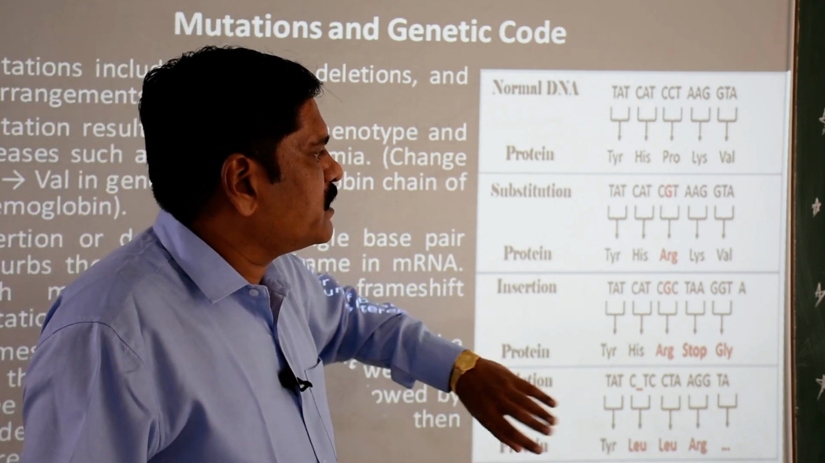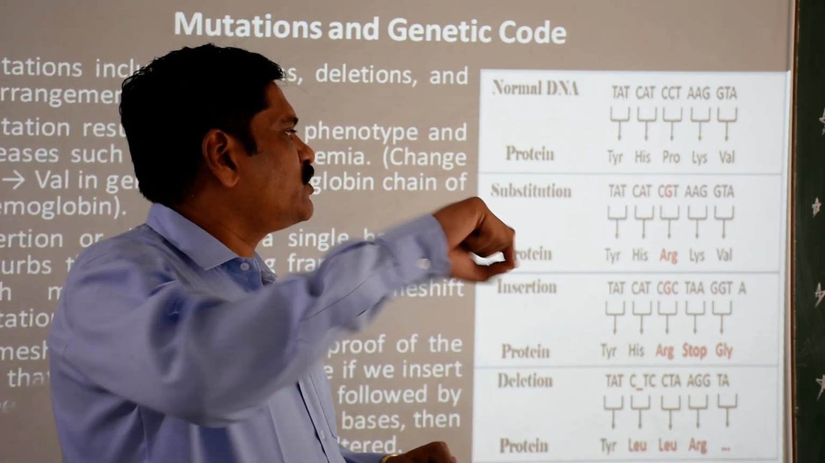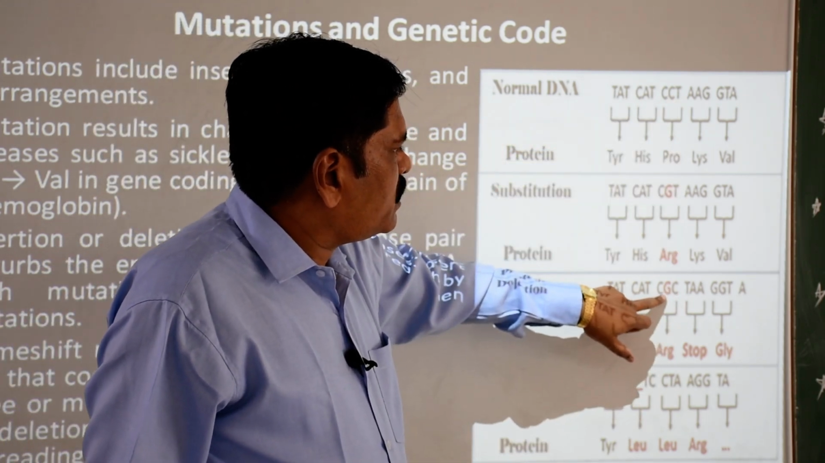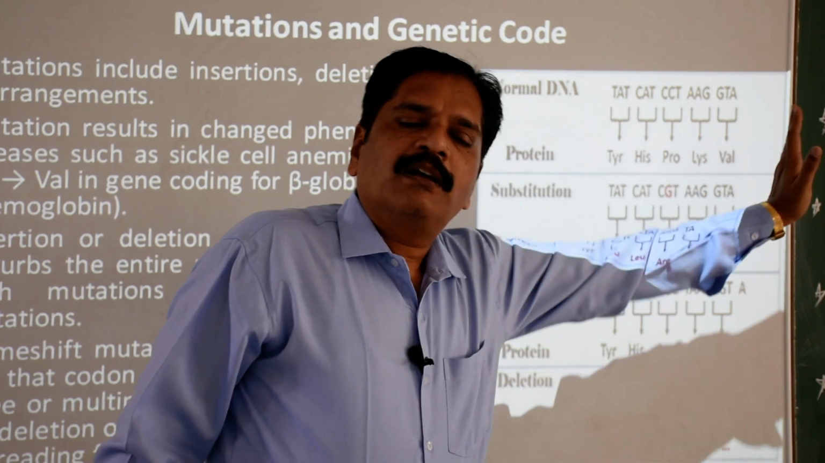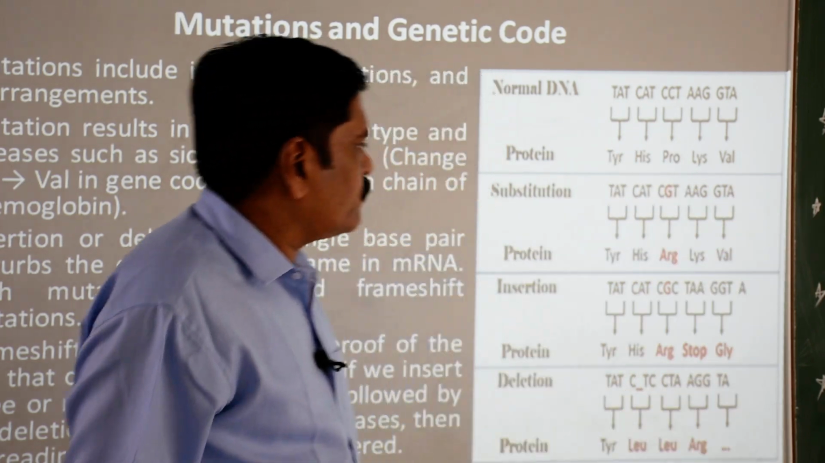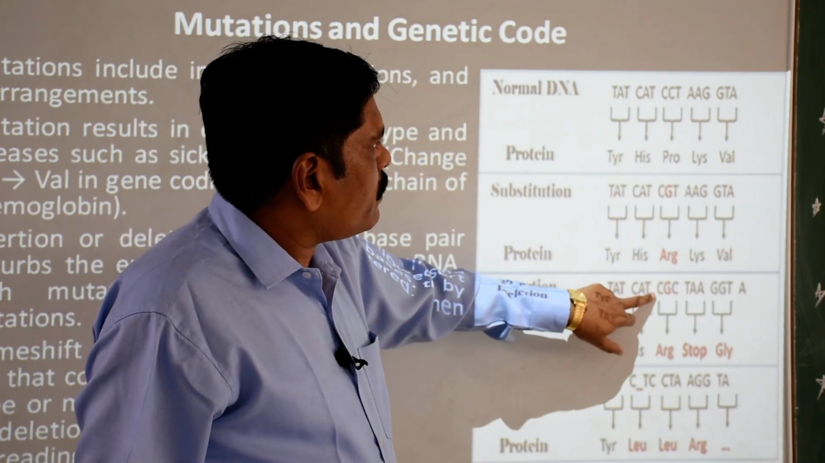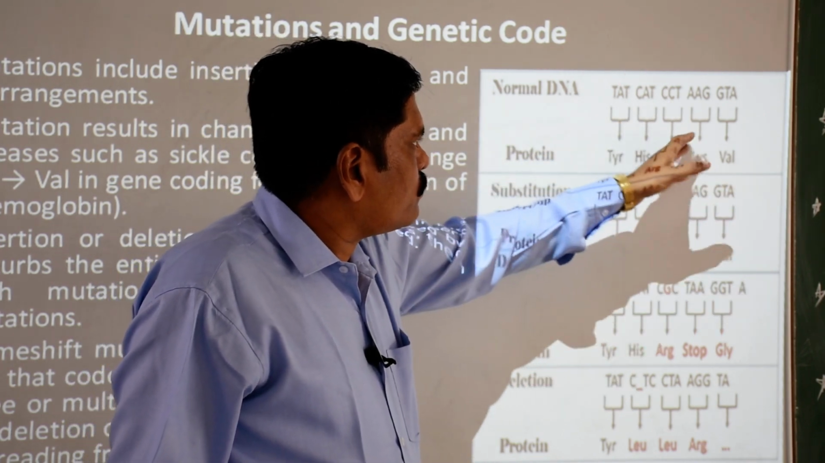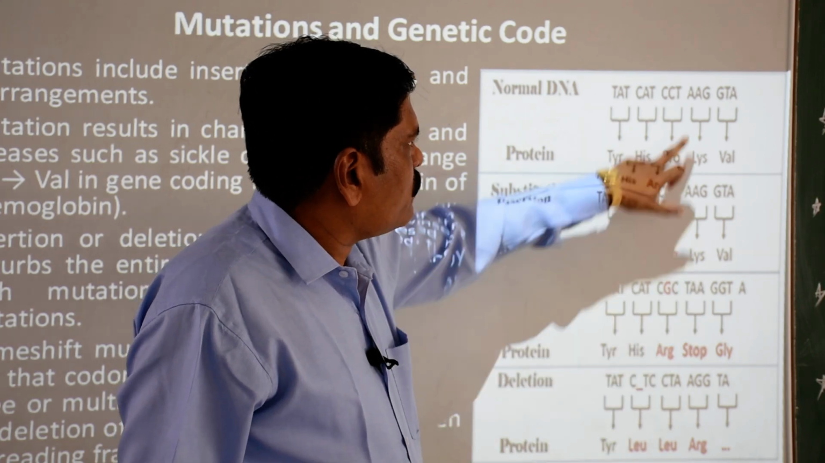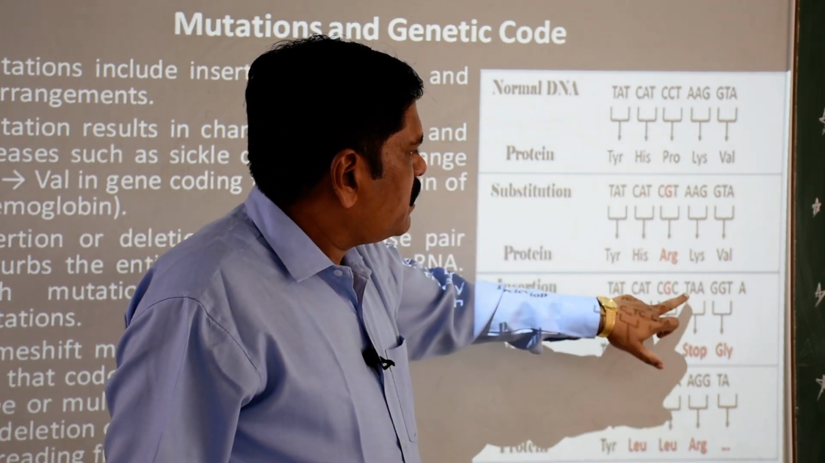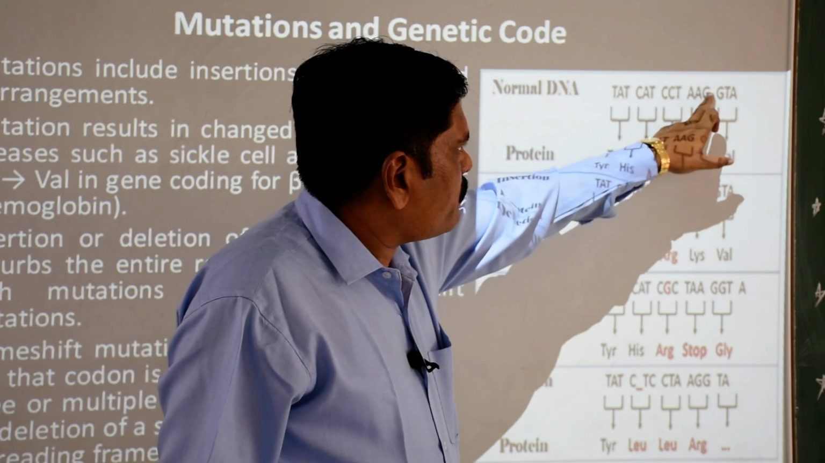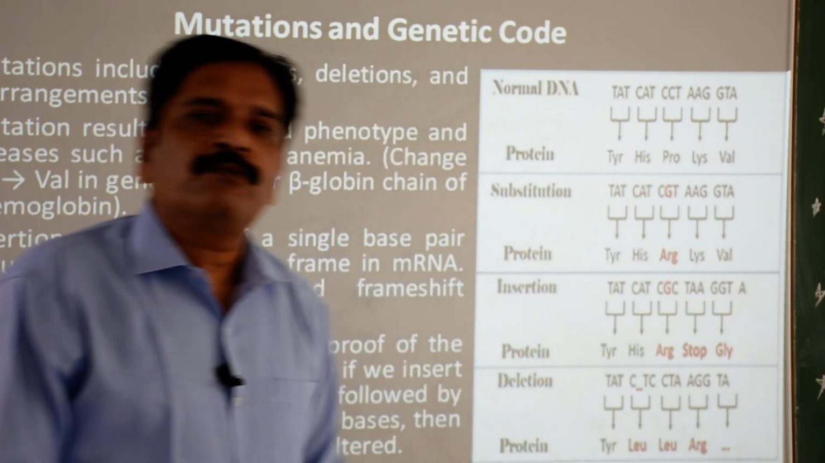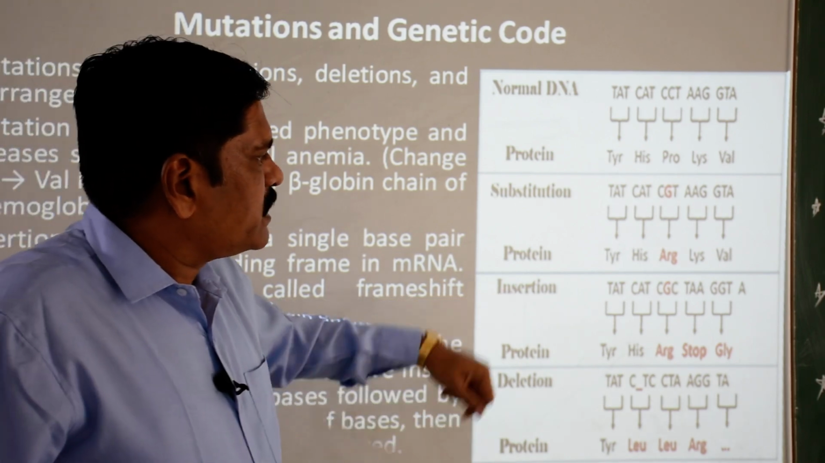Then here is the insertion. Insertion means what? Addition. So in place of C you can see this G. So this one nucleotide will be shifted. Now what is there in place of CCT? Here you can find CGC. Now this C will be shifted to the next and T will be shifted to the next. So in place of AAG, here you can see TAA, and in place of GTA you can find GGT, and this A will be shifted to the new frame. Clear? So this is the insertion.